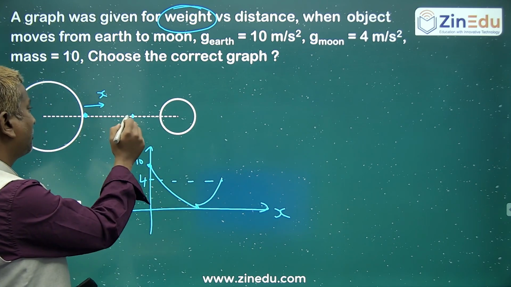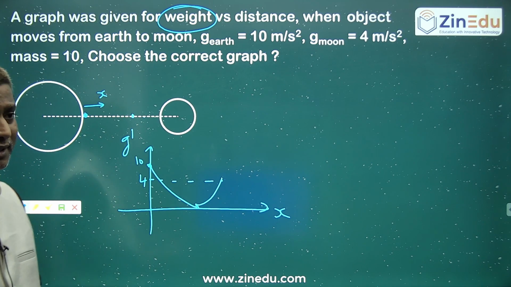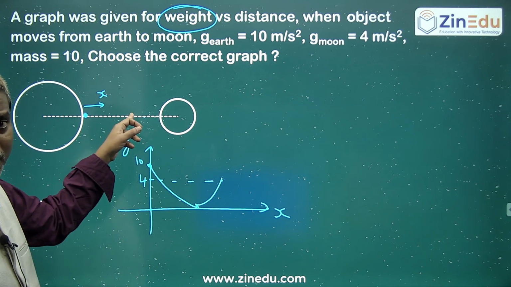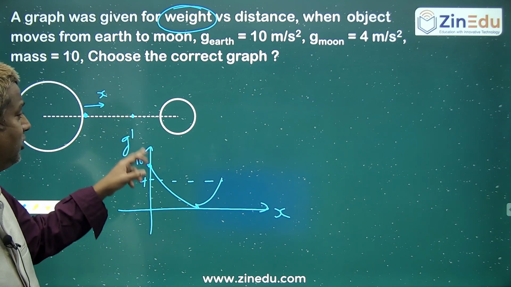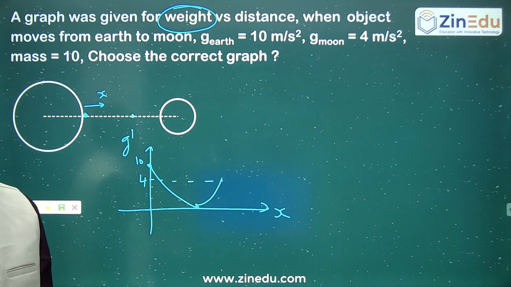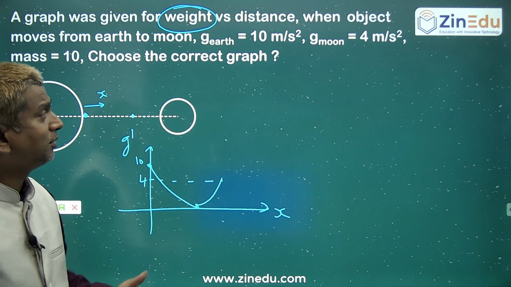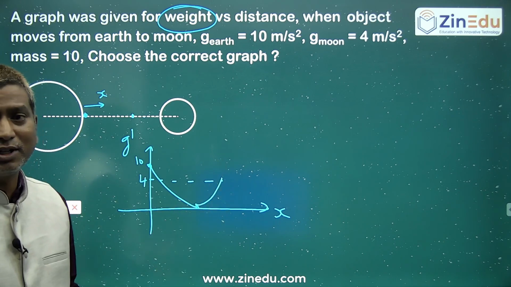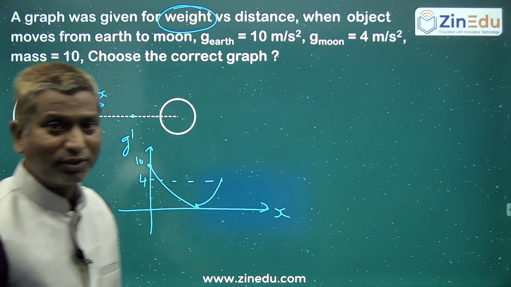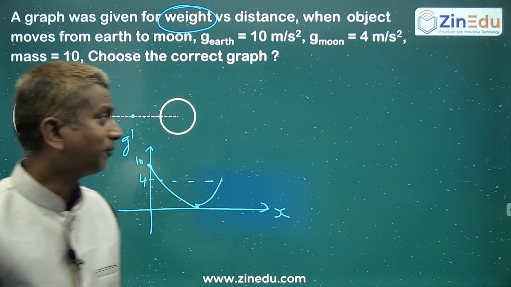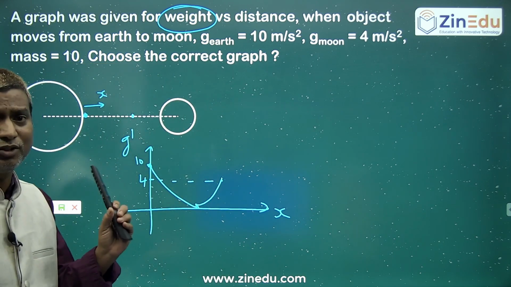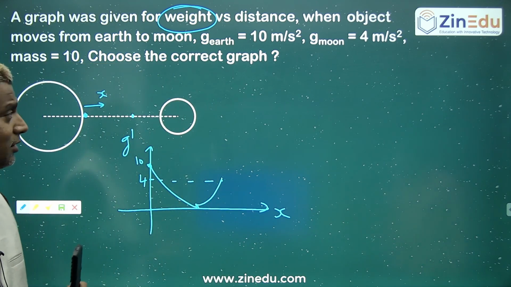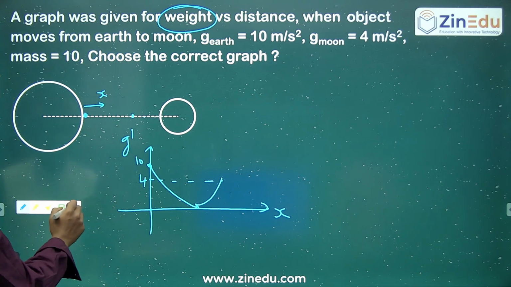As you are going away from the Earth, the weight will decrease until you come over here. It's a neutral point where the net weight becomes 0, and after that the weight starts increasing because of the effect of the Moon. Correct? So like that is the approximate graph. Okay, fine. So this is a question on the gravitation chapter. Right? Go to the next one.